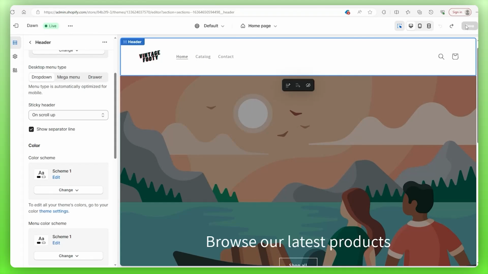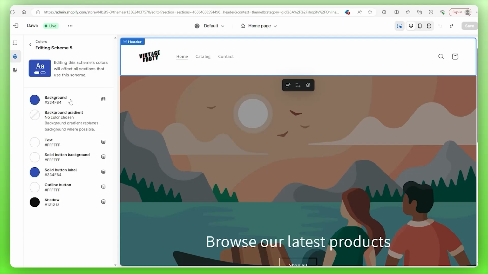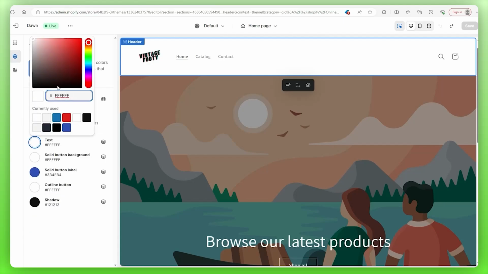And now let's take a look at some of those color schemes. So to find them, we go to the left-hand side, we click on colors, and these are the schemes available to you. You can change their composition by clicking on them and then change the colors of each scheme just by clicking on the circle here.